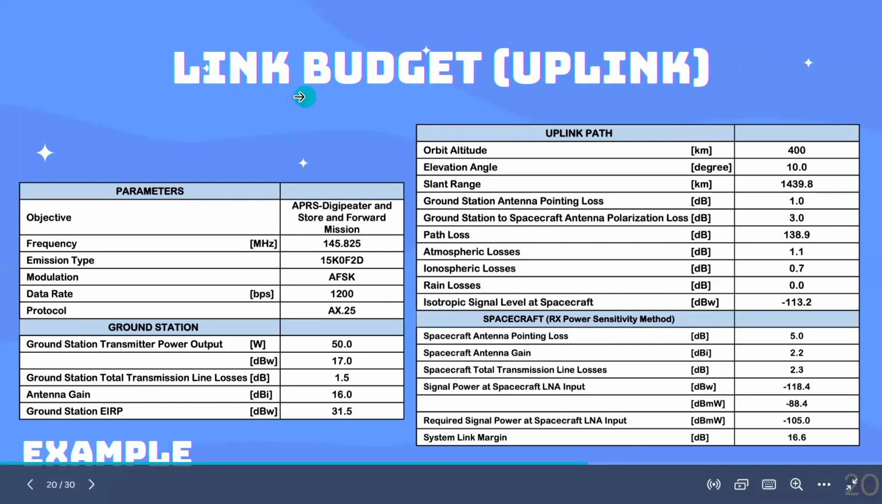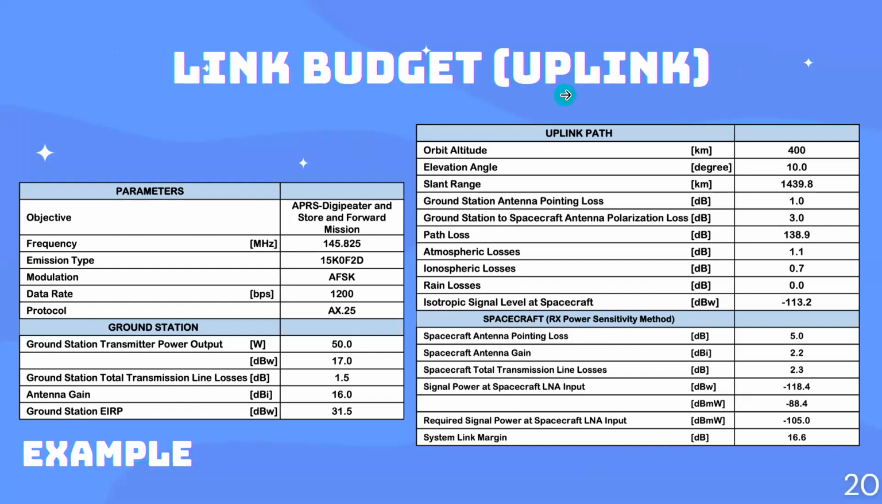So that's just an example for link budget uplink. And here you could see that's data from the ground station and Dragonfly satellite, but you only have to make a test for your transceiver for the sensitivity, so you can measure your uplink.